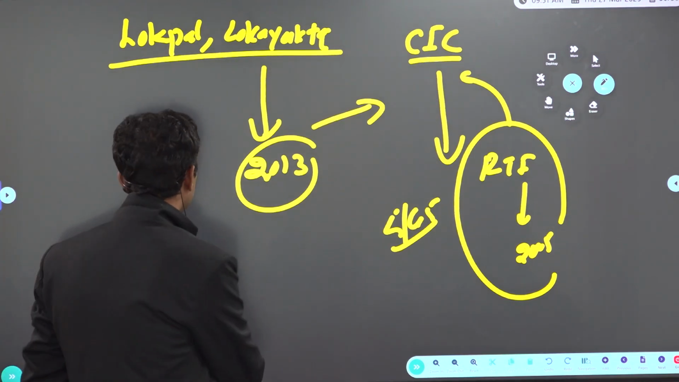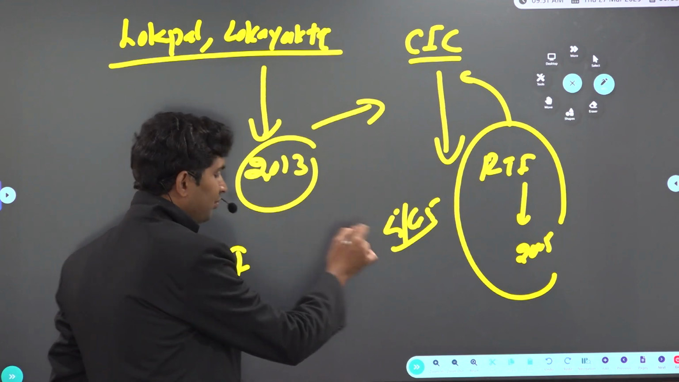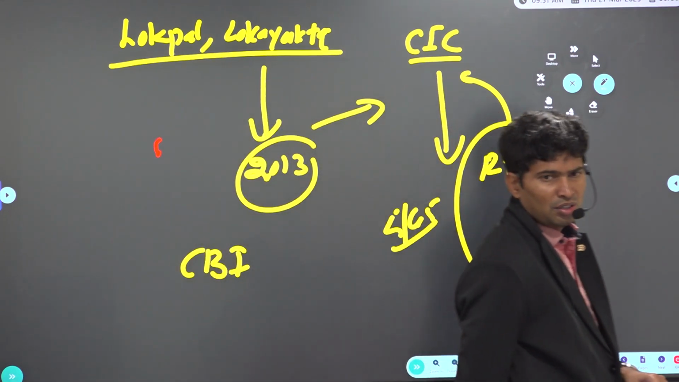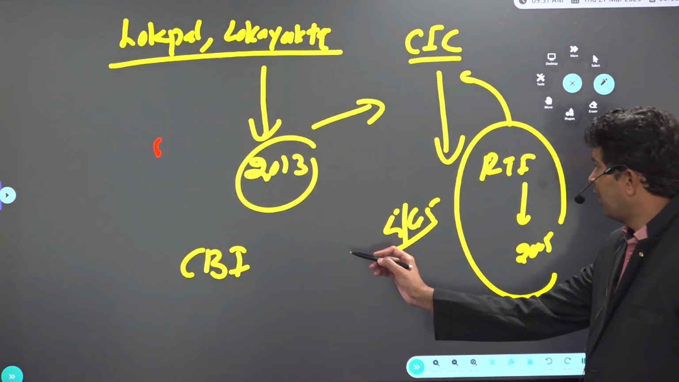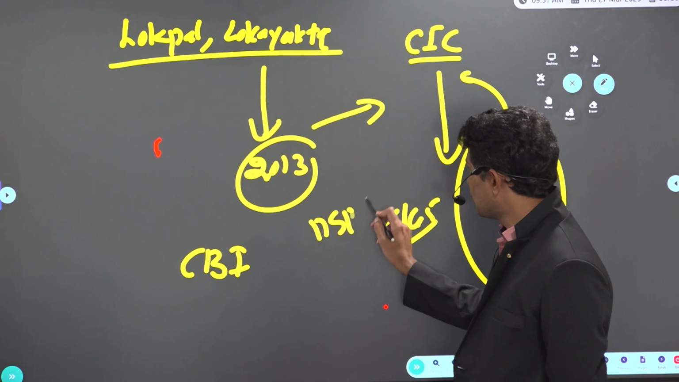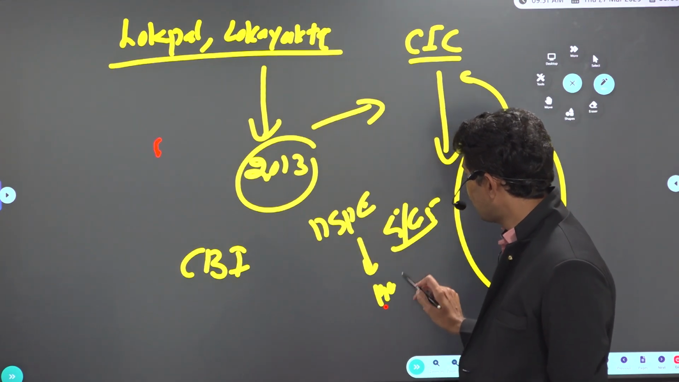And what is the status of CBI? What is CBI? Central Bureau of Investigation. CBI derives its powers under the Delhi Special Police Establishment Act 1946.